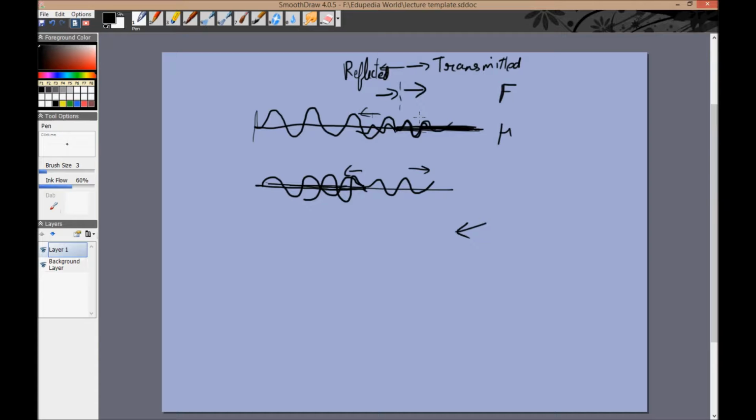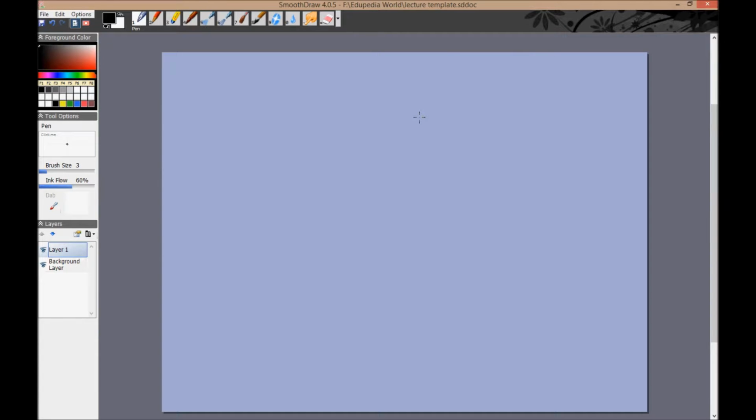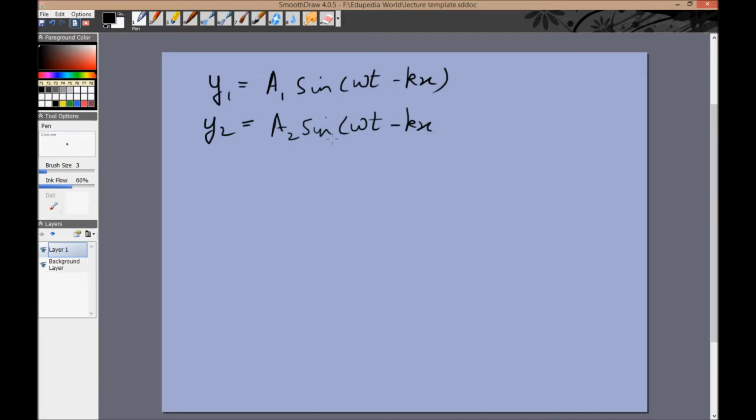Let's start now looking at two particular waves arriving together. So first we'll see two waves traveling in the same direction. So let's say the first wave has a tendency of moving the particles along such that y1 is equal to a1 sine of omega t minus kx. We'll assume omega and k are the same for both of them. Right. Otherwise the net motion would not be periodic. y2 is equal to a2 sine of omega t minus kx plus delta. So there are two differences between them, the amplitude and there is a phase difference.